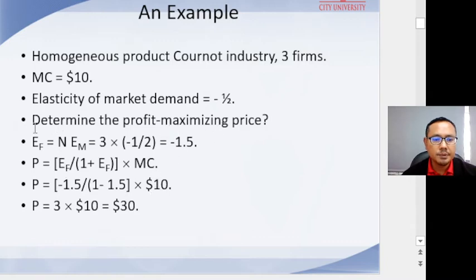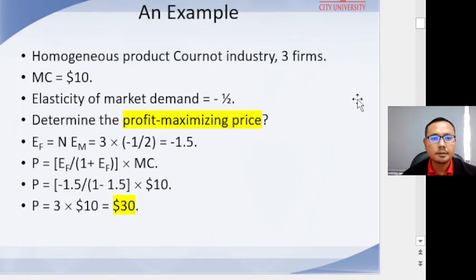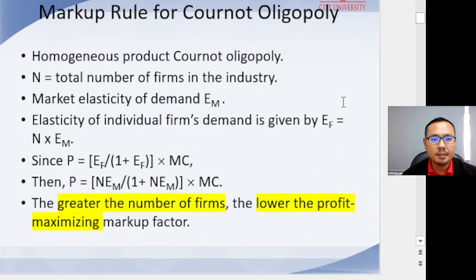We just put all the information above into this formula, and we can get the price. The profit maximizing price is $30. So this is an example of the markup rule for Cournot oligopoly.